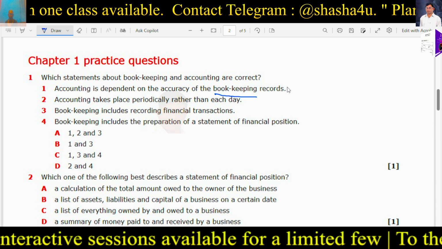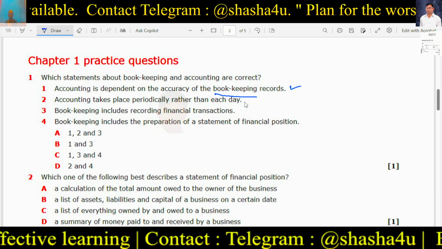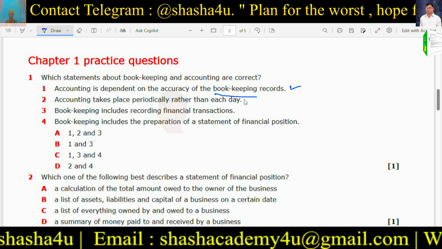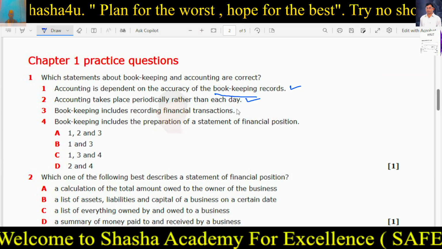After bookkeeping is done, if the bookkeeping is correct, then accounting is based on this. So this is correct. Accounting takes place periodically rather than each day. Normally it will take place after every 6 months or 9 months or 1 year. So this is also correct. Bookkeeping includes recording financial transactions, and only financial transactions, not others.